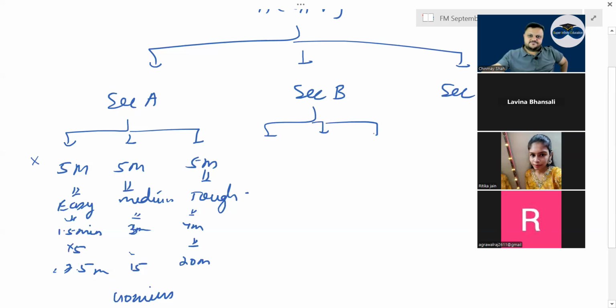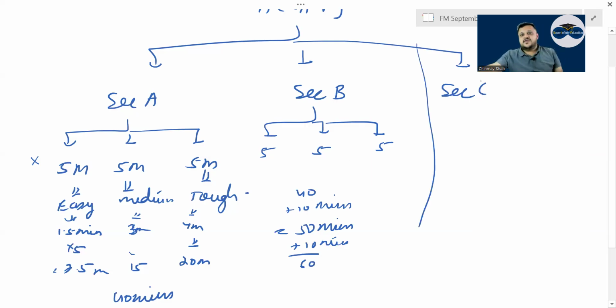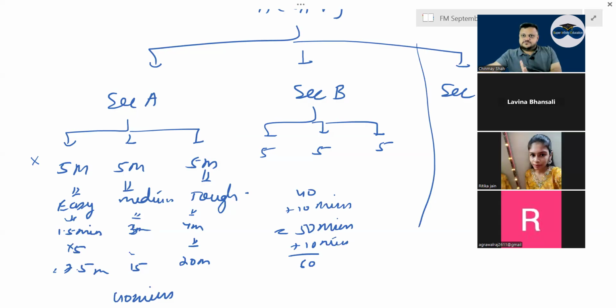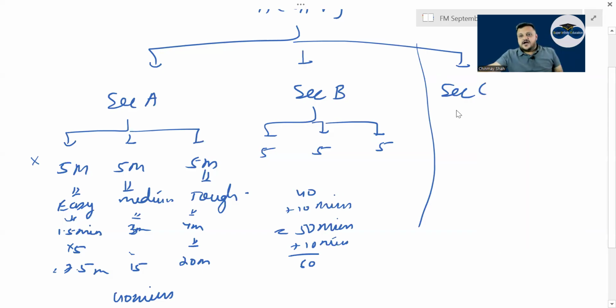Section B is also the same thing: 5 easy, 5 medium, 5 difficult. It will take 40 plus 10, around 50 minutes, to do this. I am adding 10 more minutes as grace, so 60. 60 and 40, 100 minutes done here. So Section A and B once done, that is 20 extra minutes for reading Section B, the whole comprehension and everything. So at the 100 minute mark, you now have 80 minutes remaining for two questions. Logically, 40 minutes here, 40 minutes here.